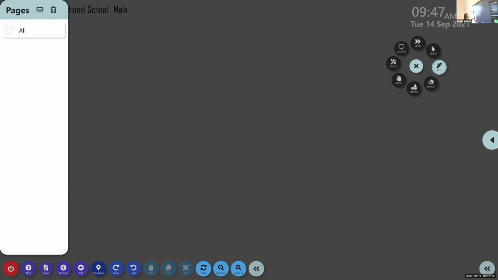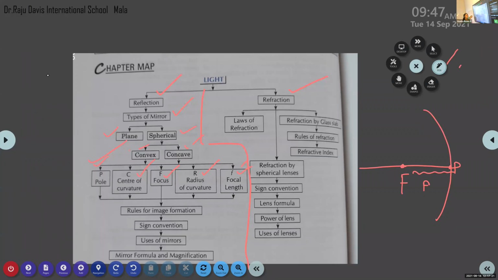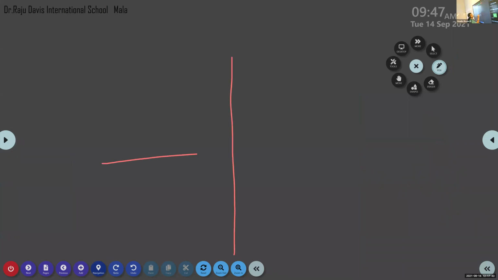Image formation using these mirrors, both concave and convex mirror. Next one is sign convention. Do you remember the sign convention? Yes. Based on these sign conventions, we are doing all the numericals. The object is always kept on which side of the mirror? Left side. Yes, very good. Here we just consider a coordinate system.